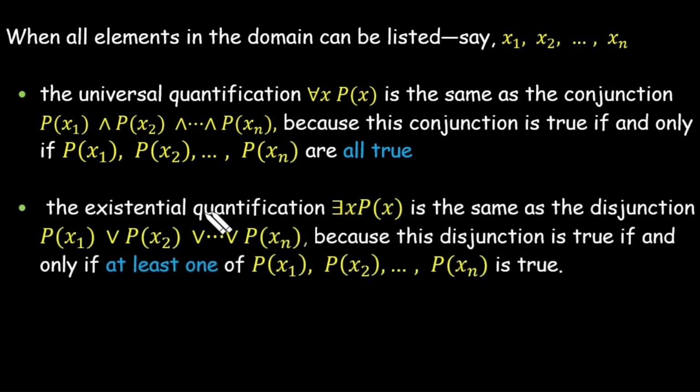In case of existential quantification, there exists Px. It is the same: if the statement is true for x1 or x2 or x3 or xn. So we are using disjunction in this case. So we say that there exists Px is true when at least one of them is true. And if all are false, we say that the statement is false.